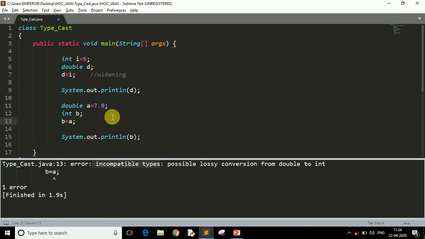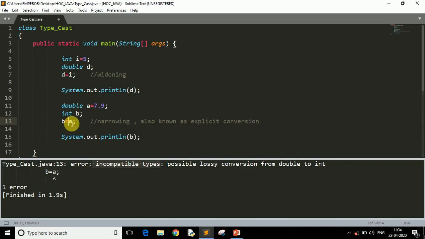As I mentioned, if you are converting larger into smaller, you have to specify the type explicitly, and that's why it is also known as explicit conversion. This is narrowing type conversion, also known as explicit conversion, so you have to specify the type explicitly.